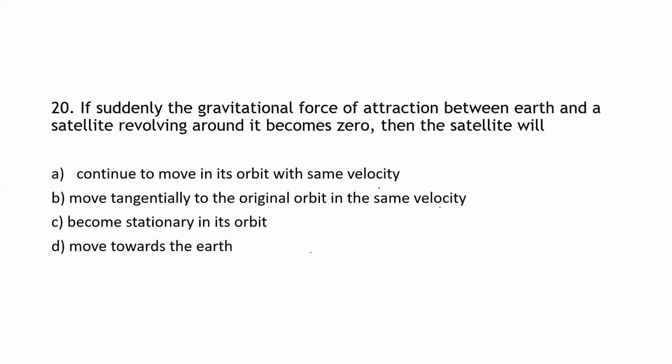Whenever any object is moving in a circular path, if the force is removed, the body will move along the tangent. Today we discussed numericals based on Kepler's laws and the universal gravitational constant.